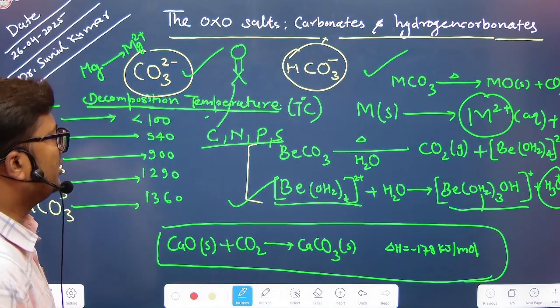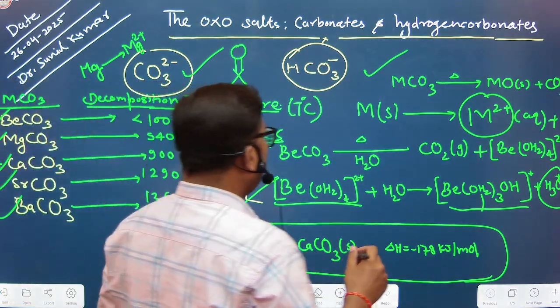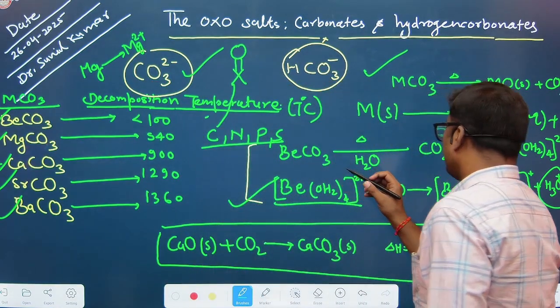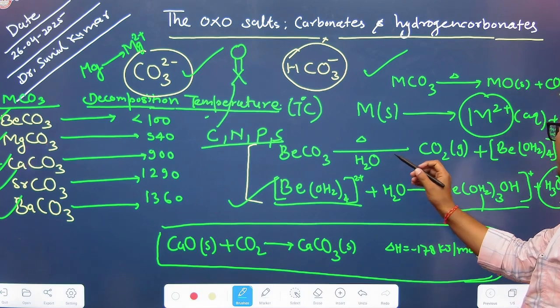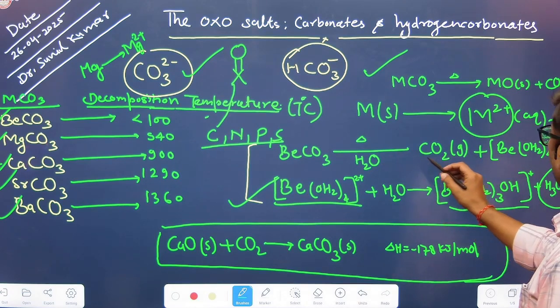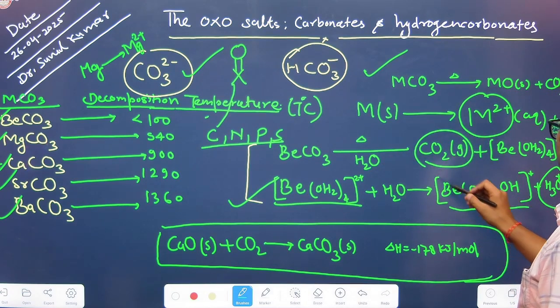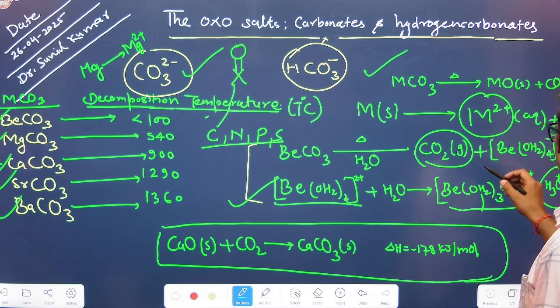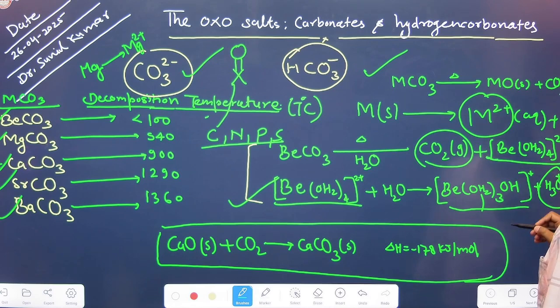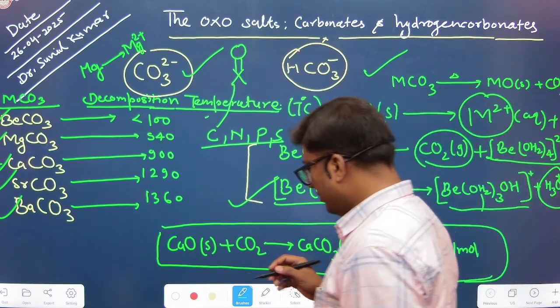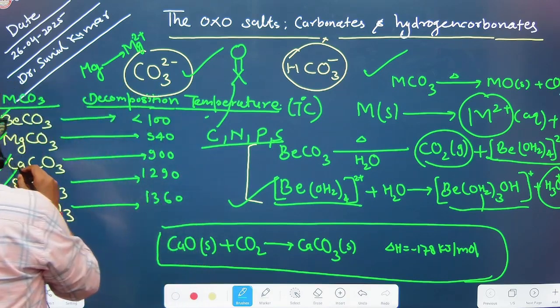All the simple beryllium carbonates undergo thermal decomposition in the presence of water, releasing CO2 into the atmosphere, and form the tetra-aqua beryllium 2+ compounds. And the most important one is calcium carbonate.